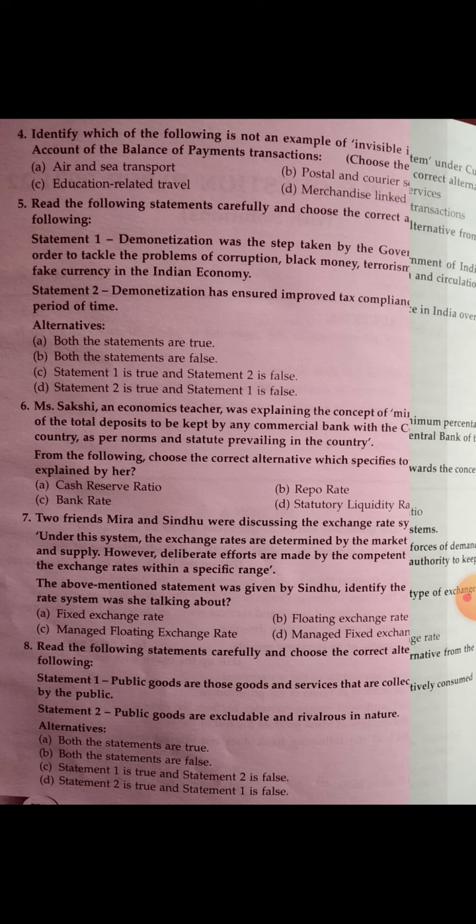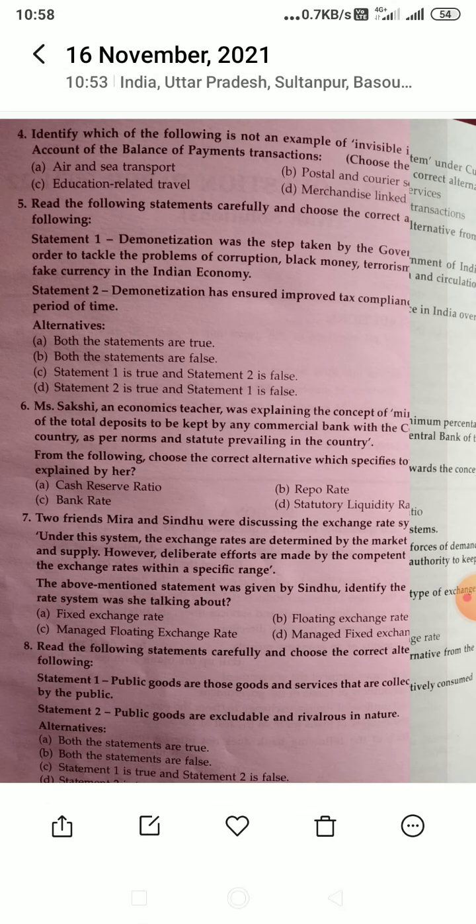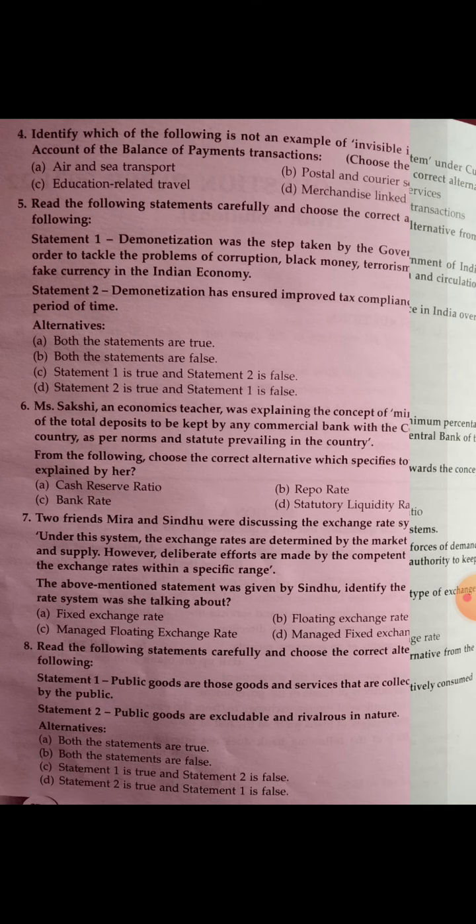Now question number 5. Read the following statements carefully and choose the correct alternative. Statement one: demonetization was a step taken by the government of India in order to tackle the problem of corruption, black money, terrorism, and circulation of fake currency in India. Statement two: demonetization has ensured improved tax compliance in India over a period of time. The right answer is option A, that both the statements are true.